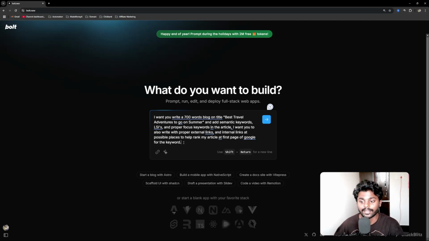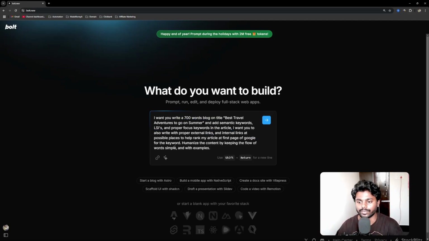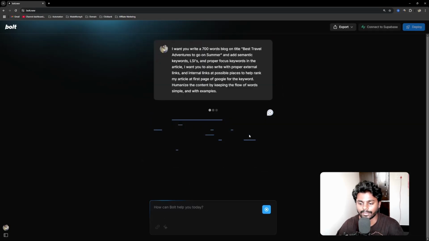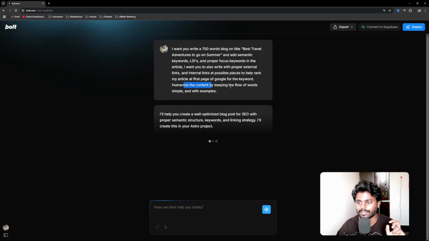So for that, this would be the prompt to humanize. I just added: humanize the content by keeping the flow of words simple, not complicated, and with examples. Now I can simply click enter, and it's going to write a whole article with internal linking, external linking, and also humanizing with the flow of words.